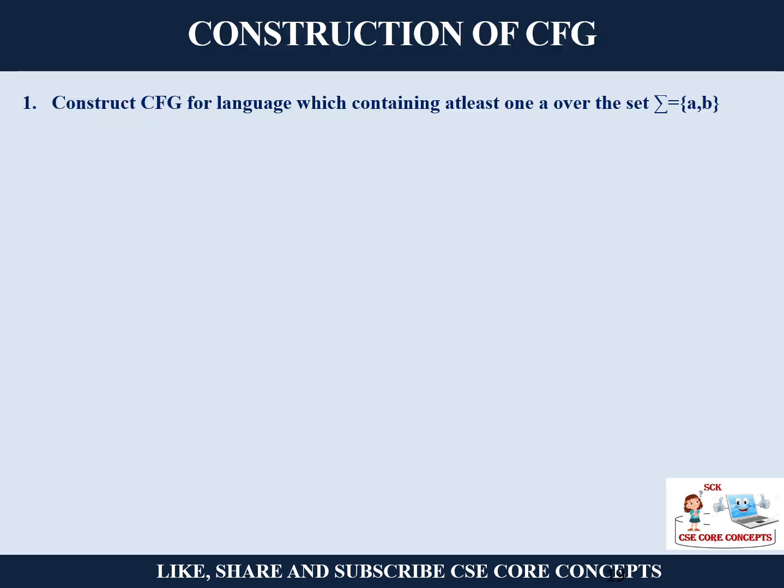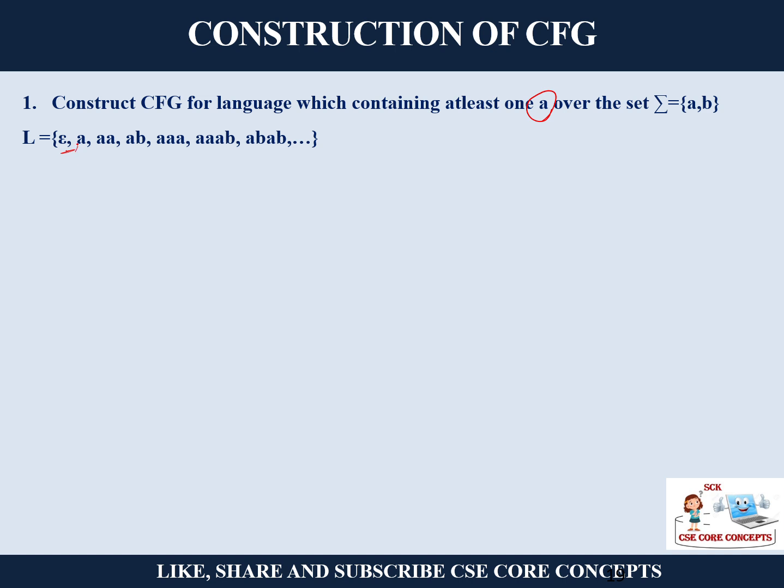Let us see the first example: we want to construct a context-free grammar for a language which contains at least one A over the set {A, B}. If I am saying one A, it can have epsilon, meaning no A's also.